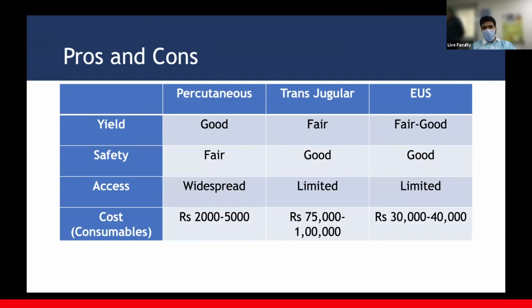So overall, EUS seems to be a good bargain when it comes to good patient selection without much coagulopathy, probably right now without cirrhosis, who cannot spend a lot of money and want some comfort. I think that EUS would be a good way to go about these biopsies. That said, the evidence is still evolving on this.